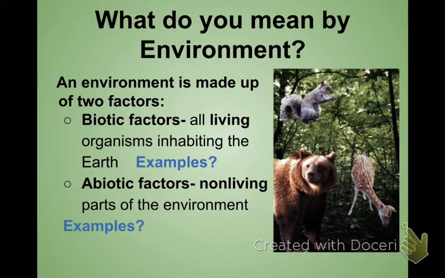Again, as I've just said, bio means life. So biotic factors are living things. Examples would be a tree, a squirrel, a bird, grass, flower, monkey, anything that's alive, that is considered a biotic factor. Abiotic, A means not. So this is not living. Now, this is not the same as saying something that's living that has died, but something that is just a non-living thing, such as a rock or the air or water, sunlight, temperature, things like that. Those are all considered your abiotic factors. So both biotic and abiotic factors put together is the environment.